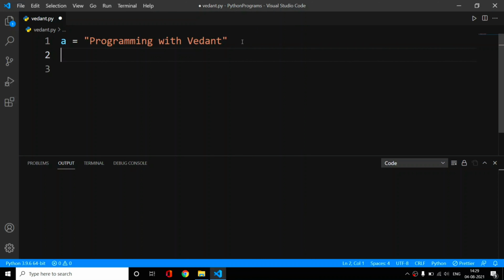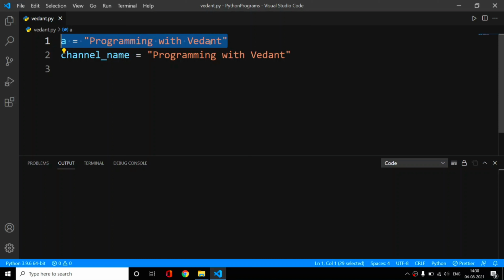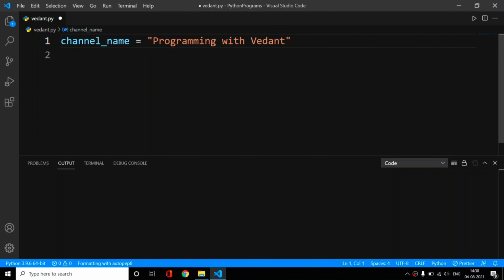So I can use a relevant name like channel underscore name is equal to programming with Vedant. This is the proper syntax which we should use, and the other is the syntax which we shouldn't use. Now I can also use channel name like this, but I prefer using underscores, and PEP 8 recommends this, so we will follow this in our entire course.